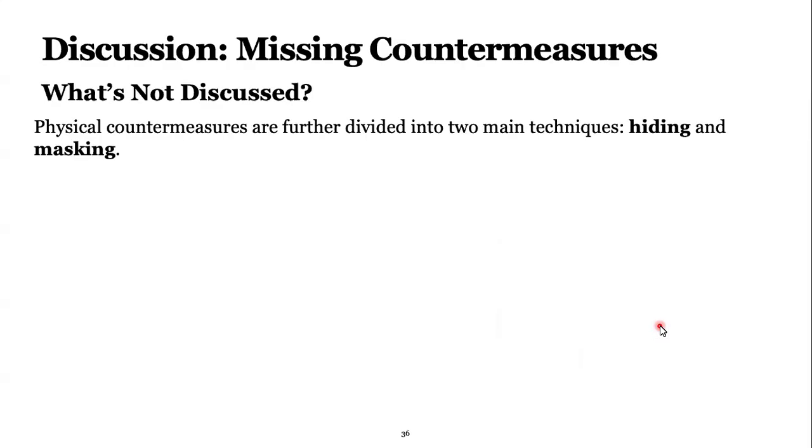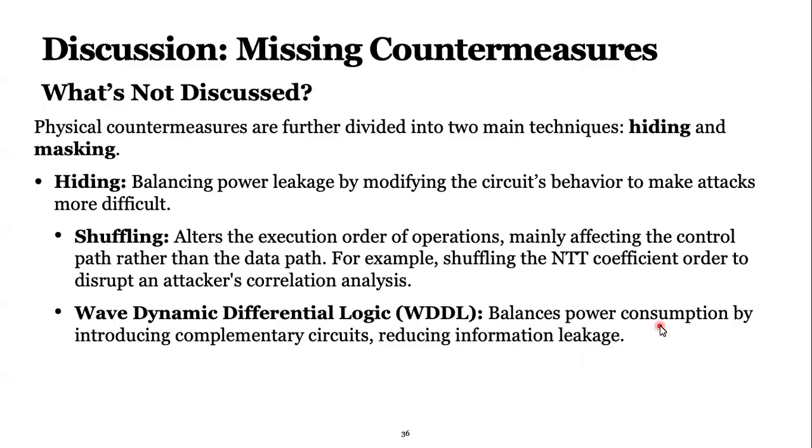And so I show my result, but I wasn't able to discuss how to mitigate these attacks. So this attack is a physical attack. That's why we need to talk about the physical countermeasure. There are two main techniques. The first one is called hiding. The other one is masking. For hiding, we want to balance the power in a way that it is not going to give any idea to the attacker that gives the ability to understand the secret key.